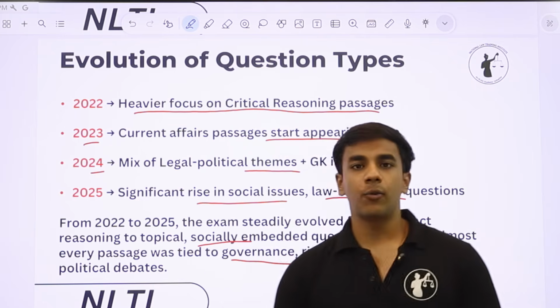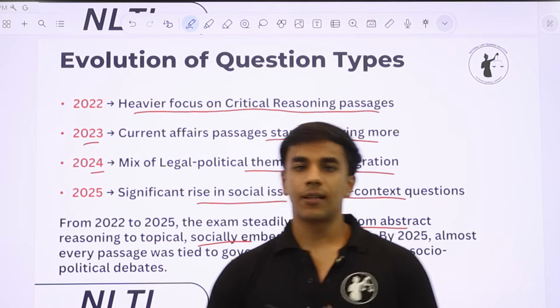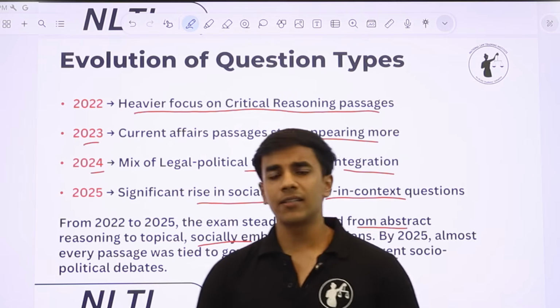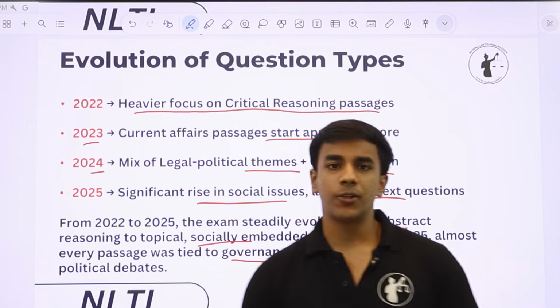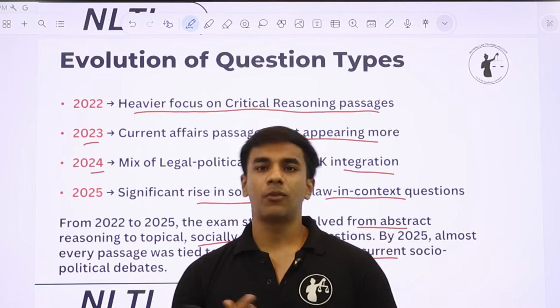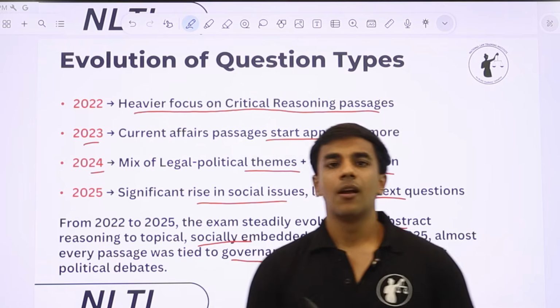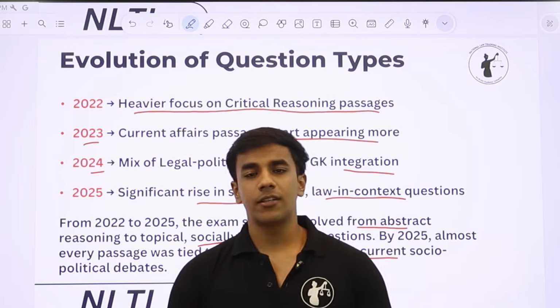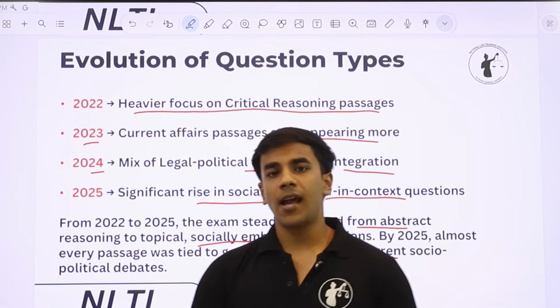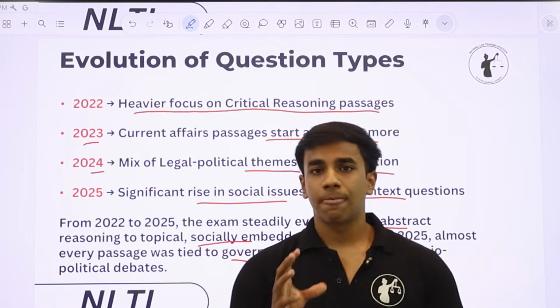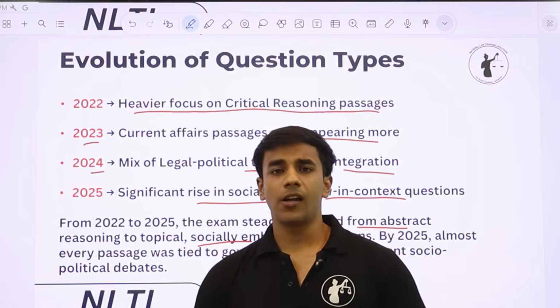So in NLSAT 2026 also, we are expecting something along similar lines. Maximum 1-2 passages will be ones that you will see in isolation as non-fiction or fiction, but other than that, every other passage will have an interdisciplinary angle to it and will be related to something or the other.